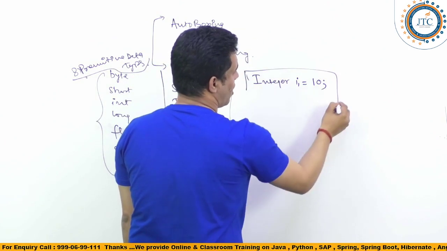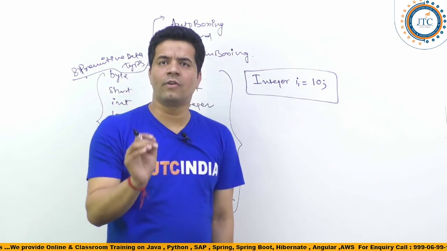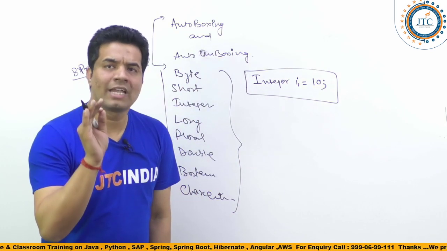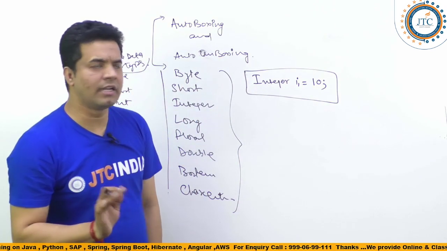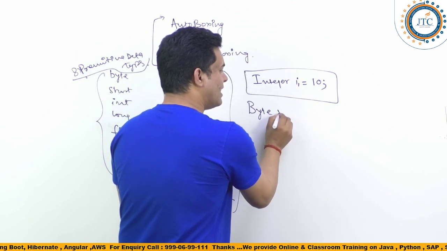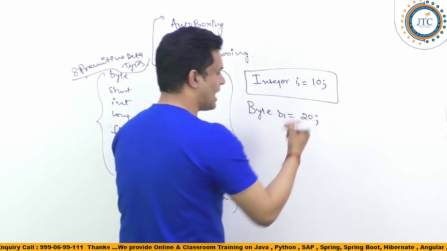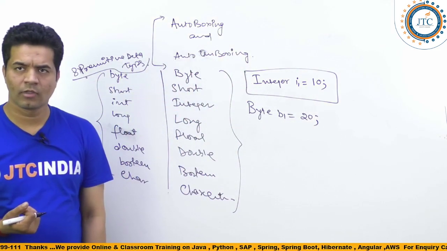Can we write this line or not? A simple one which I am writing. Or Byte B1 is equal to 20. Can we write this, guys?